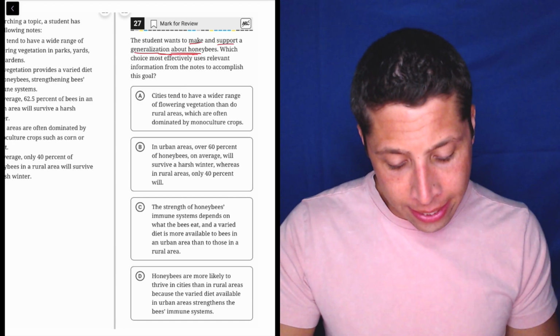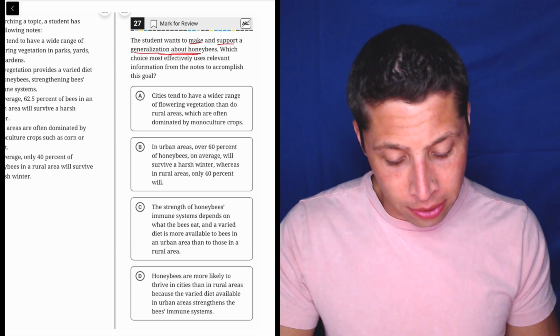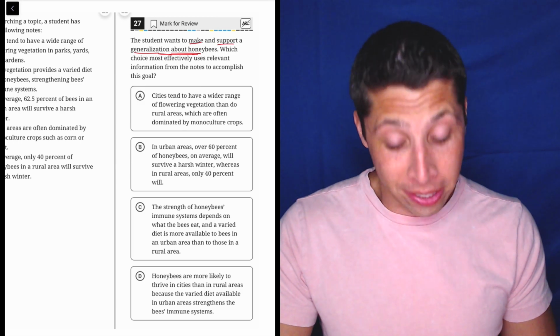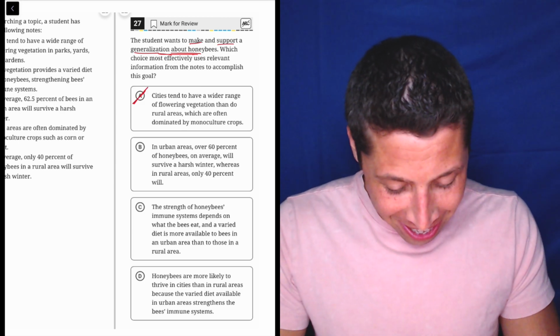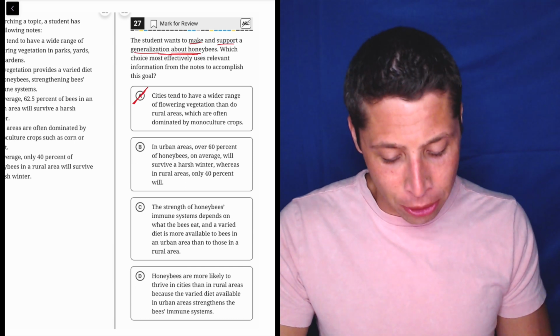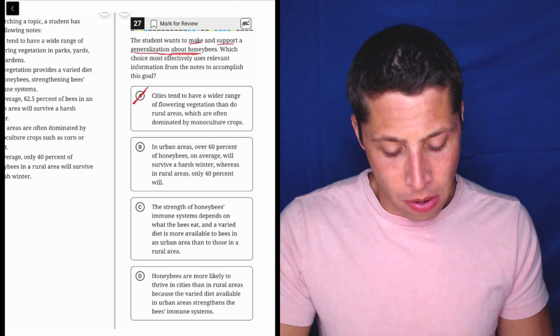Choice A, cities tend to have a wider range of flowering vegetation than do rural areas, which are often dominated by monoculture crops. Well, what's wrong with this? Well, it's not about bees at all. So it's definitely wrong. B, in urban areas, over 60% of honeybees on average will survive a harsh winter, whereas in rural areas, only 40% will.